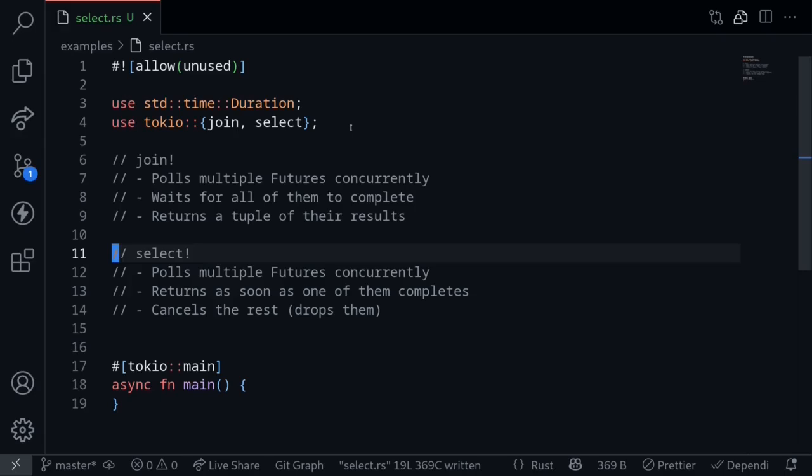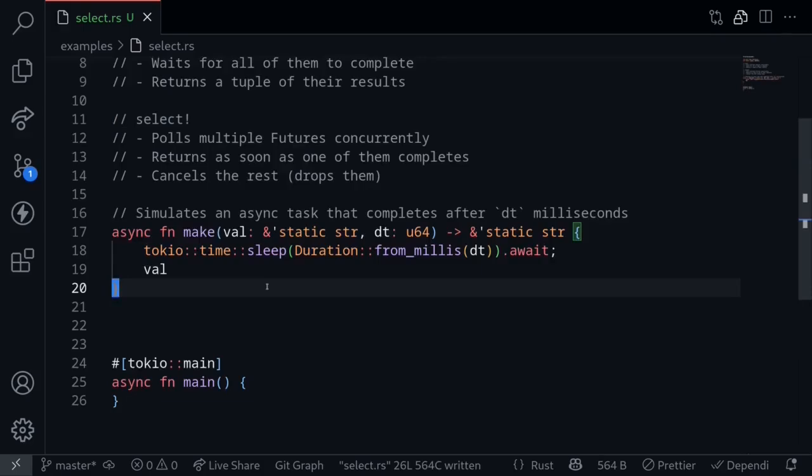The select macro also executes multiple futures concurrently. In contrast to the join macro, it returns as soon as one of them completes and cancels the rest of the futures that are still executing. Basically, join says wait for all of the results to return, and select says just give me one of the results that returns the earliest. Let's look at some examples. For the examples that I will be showing you, I've created a utility function that will wait for some time, dt, specified by the input, and then it will return the string literal that was passed as input.